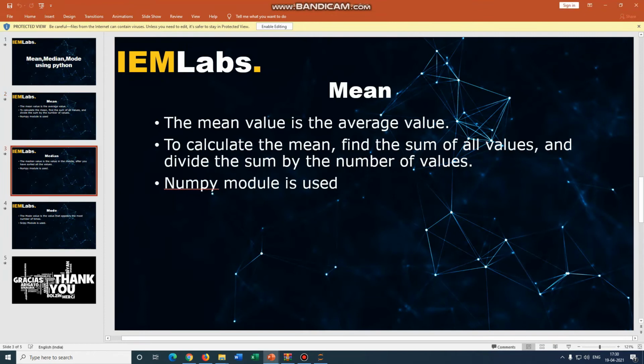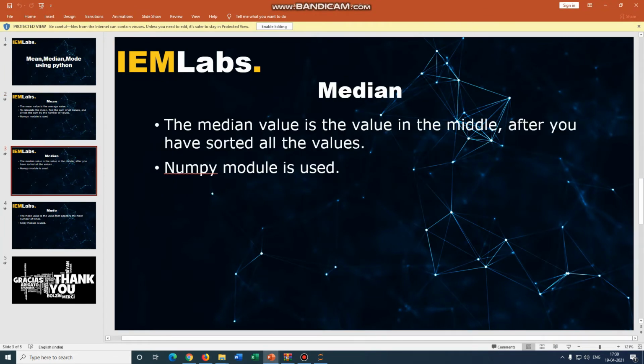Now come to the second point, which is median. The median value is the value in the middle after you have sorted all the values, and here also the NumPy module is used. The most important thing is we have to sort all the values in ascending order.